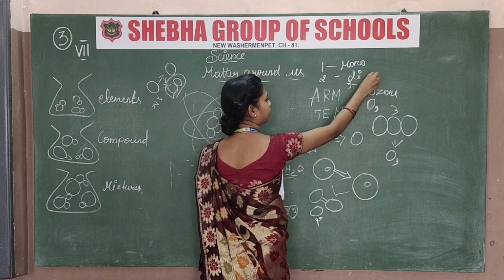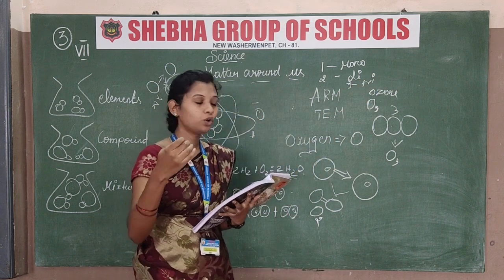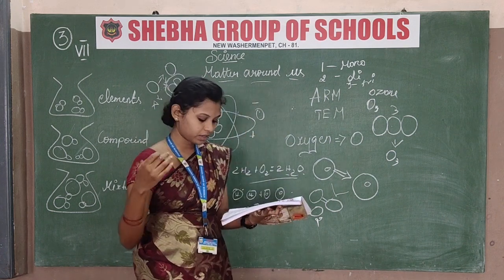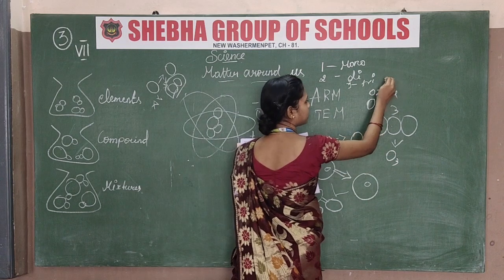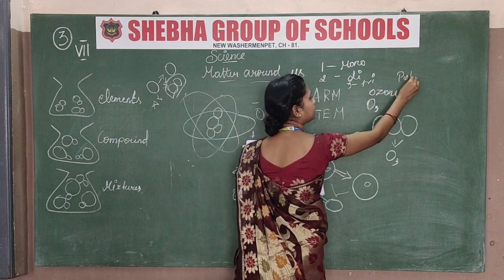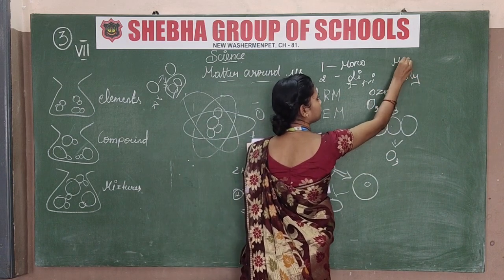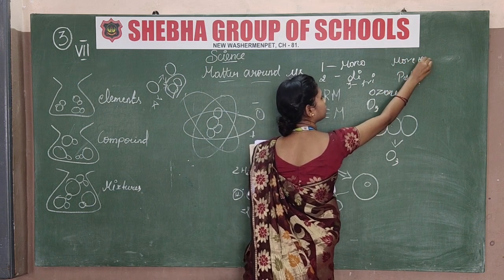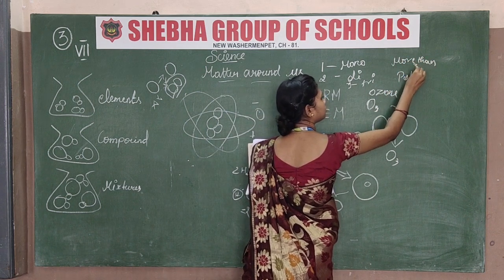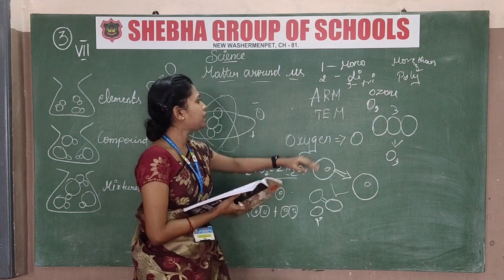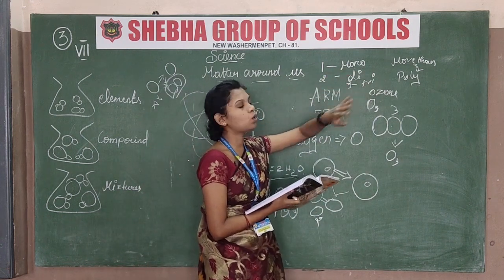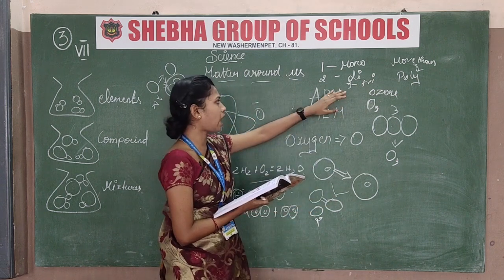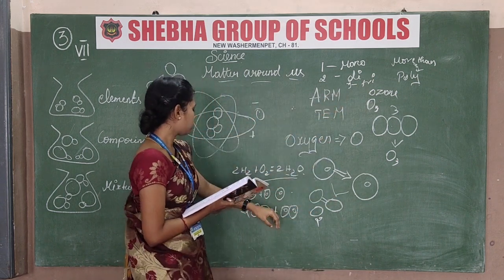3 is tri. 1 is mono, 2 is di, 3 is tri, more than 3 is poly. Just remember it or just write more than 3. Okay, more than 3 is poly. What I said: 1 is mono, 2 is di, 3 is tri, more than 3 is poly. You have to just combine this.